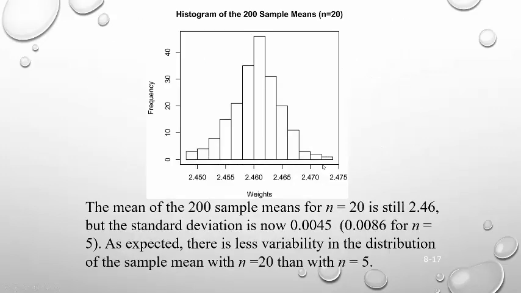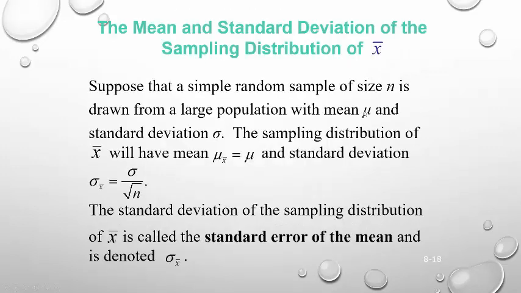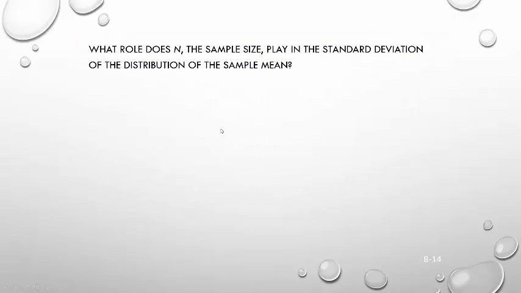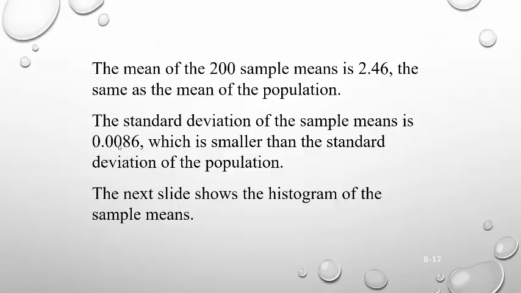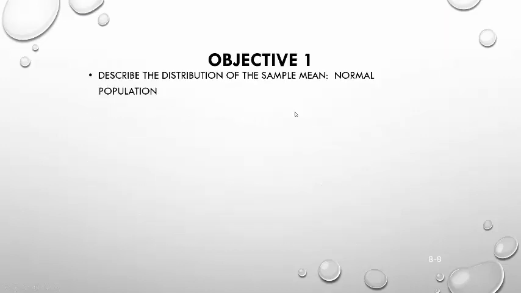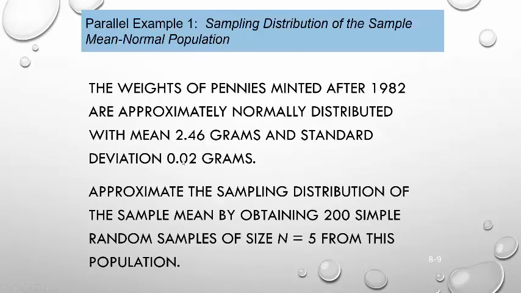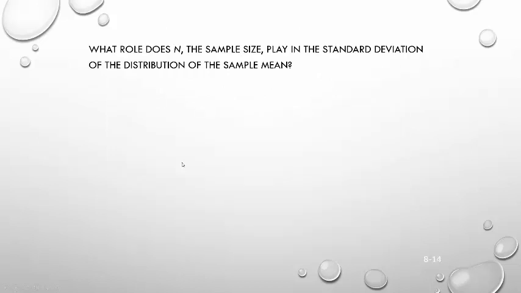So we can now describe what the mean is and what the standard deviation is: the mean and standard deviation of the sampling distribution of X bar. Suppose that a simple random sample of size n is drawn from a large population with mean mu and standard deviation sigma, like the pennies. The average for the pennies was 2.46, and their standard deviation was 0.02. So we're drawing from a population that has average 2.46 and standard deviation 0.02.